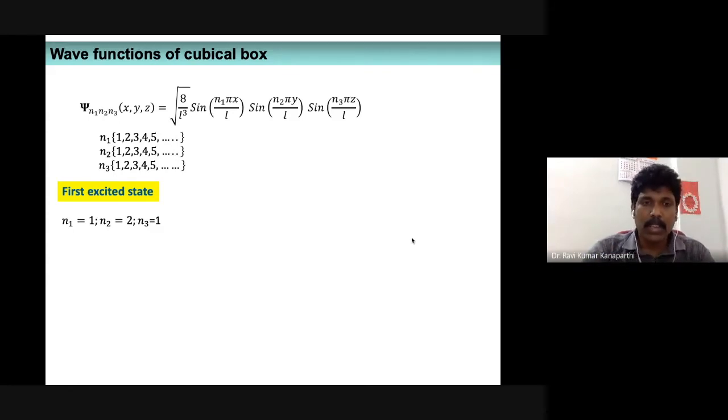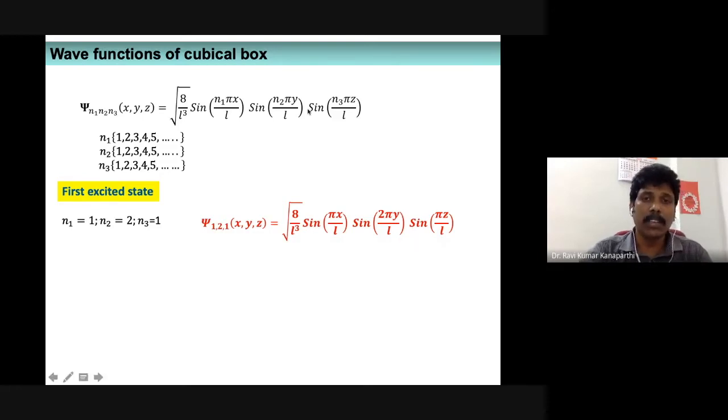So I am going to discuss the wave function for the first excited state. You can just replace the quantum numbers in the wave function given here, and you will get sine pi x by L and sine pi z by L, whereas the y component is going to be sine 2 pi y by L.